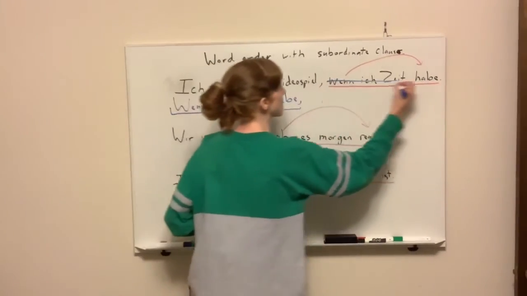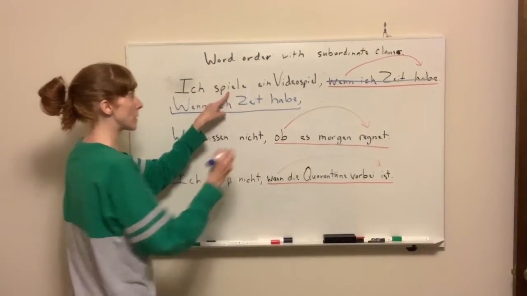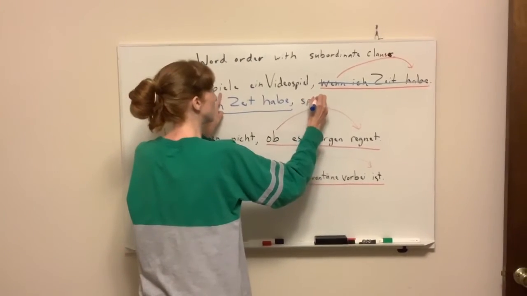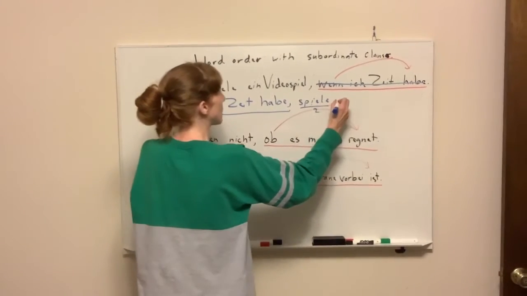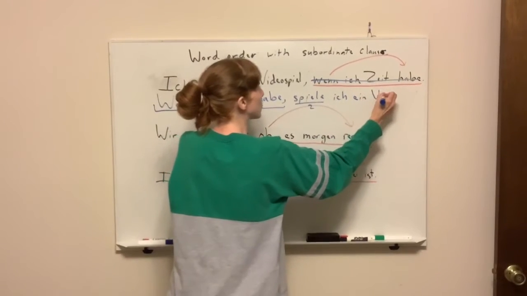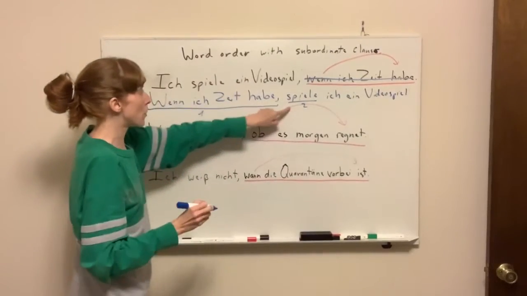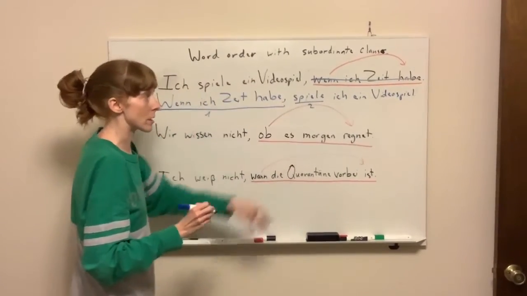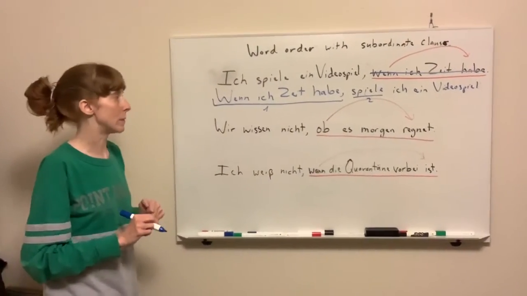Well, we're done with this sentence. We're going to go right here, find our verb, spiele. That's element 2. Spiele ich ein Videospiel. So basically, we put the verb down and then write all the other words in the sentence. Wenn ich Zeit habe, spiele ich ein Videospiel.